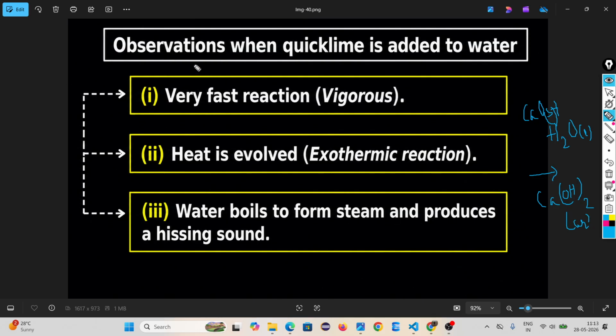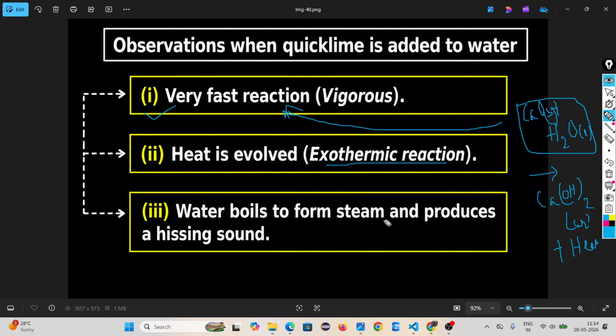What is happening? Look, there are some observations you have to note. Number one, it is a very fast reaction. When calcium oxide reacts with water, it is such a fast reaction. Heat is evolved. That means plus heat. Heat is evolved means it is an exothermic reaction.